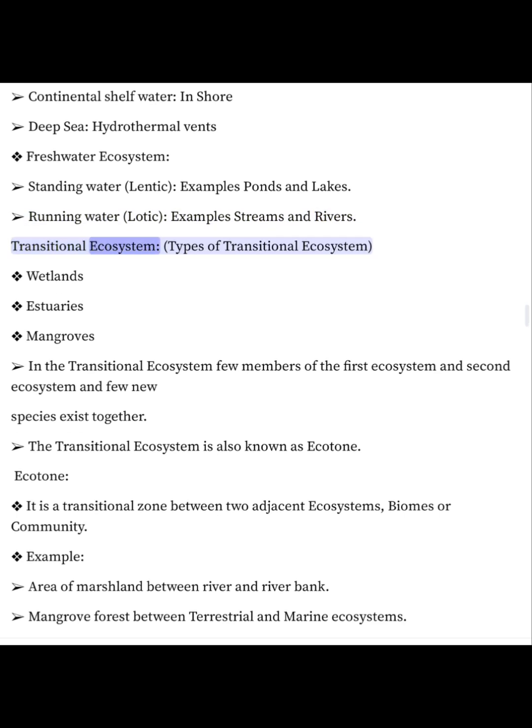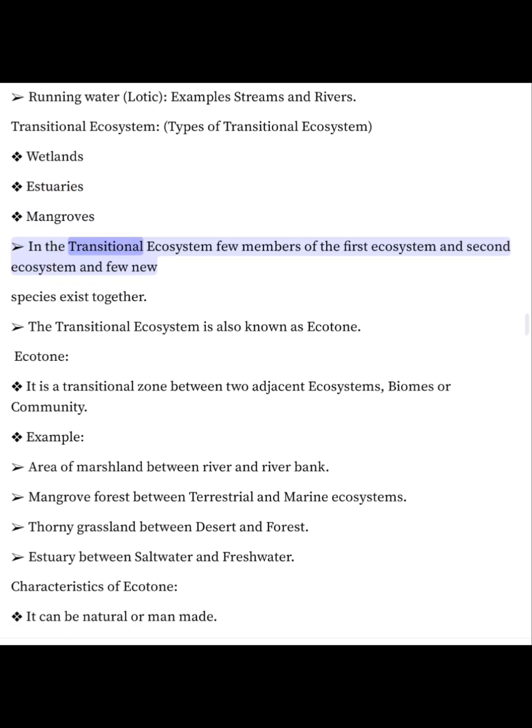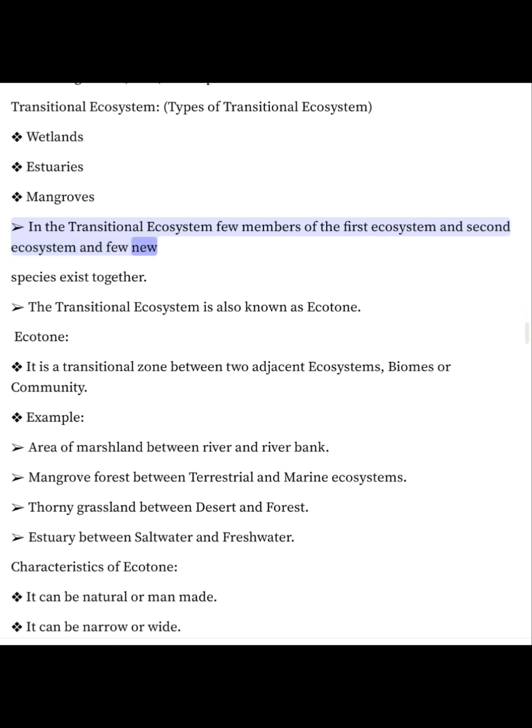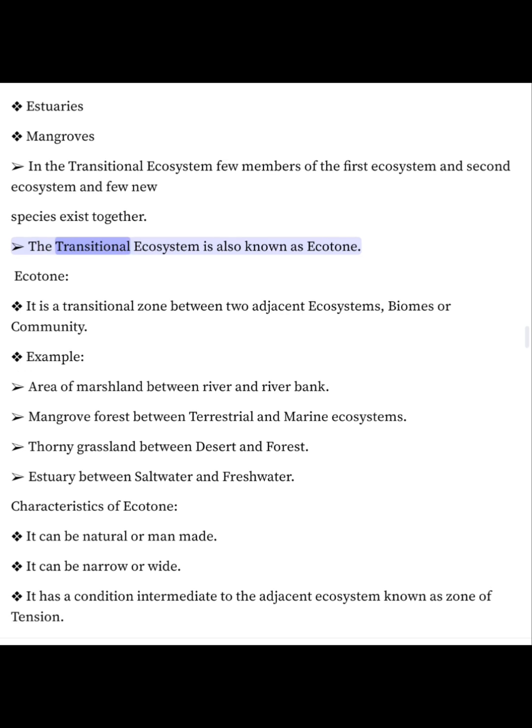Transitional ecosystem. Types of transitional ecosystem: wetlands, estuaries, mangroves. In the transitional ecosystem, few members of the first ecosystem and second ecosystem and few new species exist together. The transitional ecosystem is also known as ecotone. Ecotone.